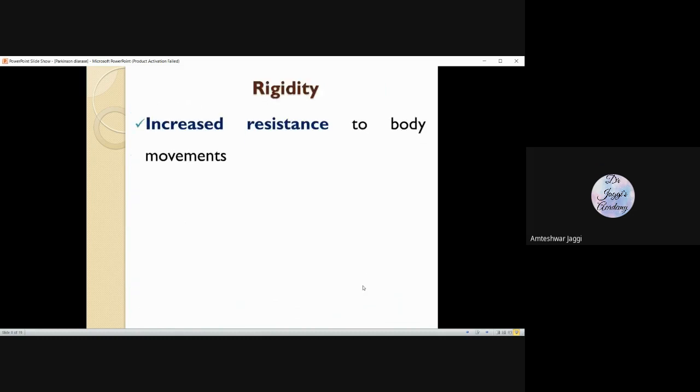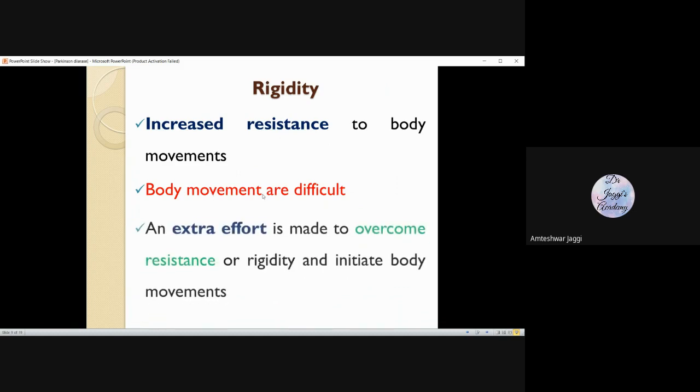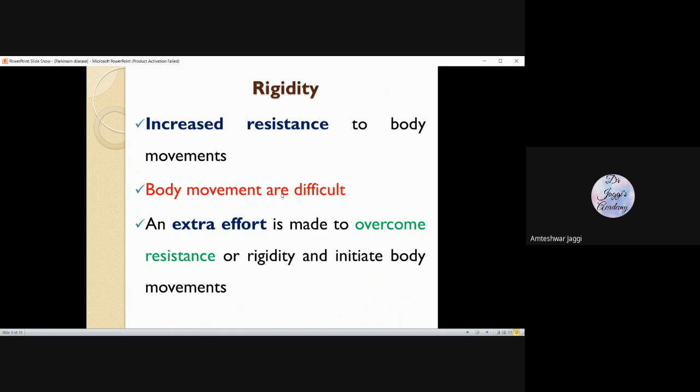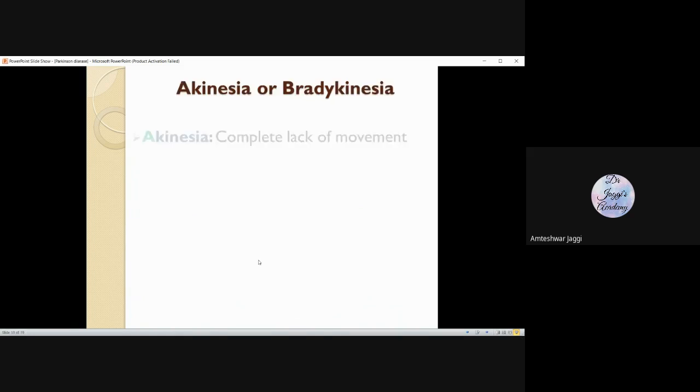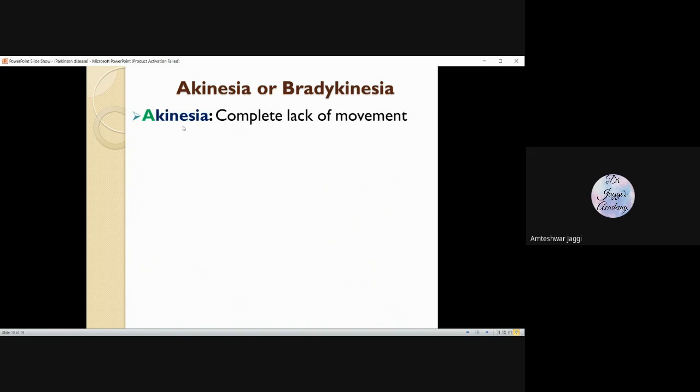Rigidity, resistance to body movement. There's much more resistance in the body movements. So obviously, if the resistance is very high, the movements will be very slow and difficult. And a person has to make some extra effort to overcome the resistance and rigidity. So rigidity is a very important feature. Because of that rigidity, there is a word akinesia. Kinesia means movement. A means no movement, complete lack of movement.